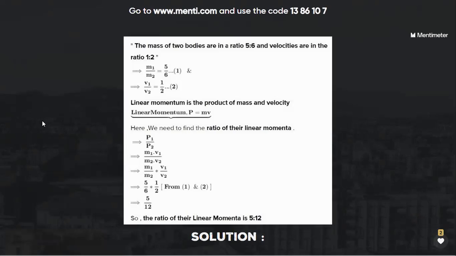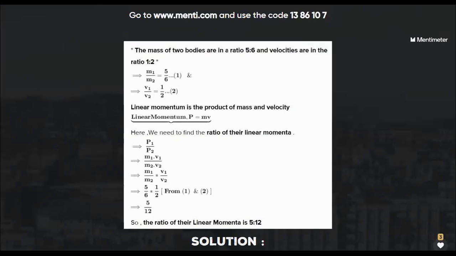m1 upon m2 was given, v1 upon v2 was given, both had to be multiplied. When we multiply m1 into v1, we get p1. P means momentum. When we multiply m2 into v2, we get p2, and p2 means momentum of the second body. Okay.